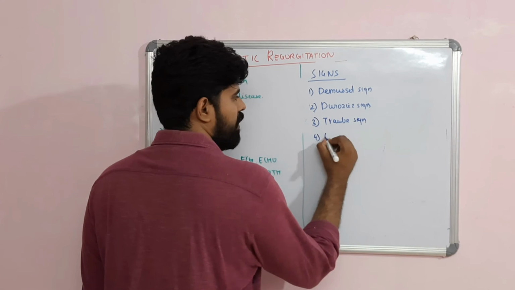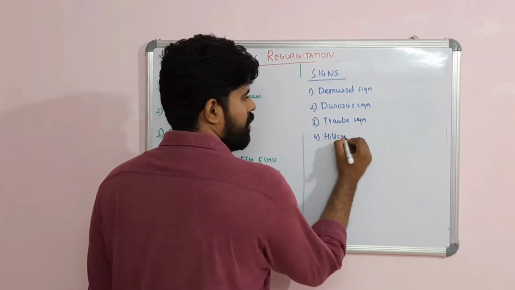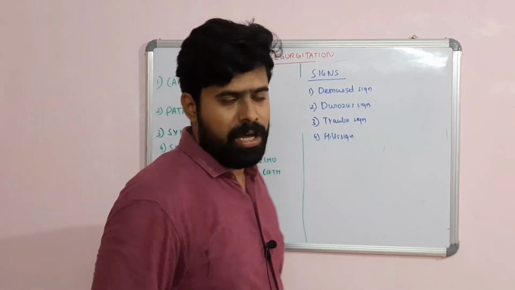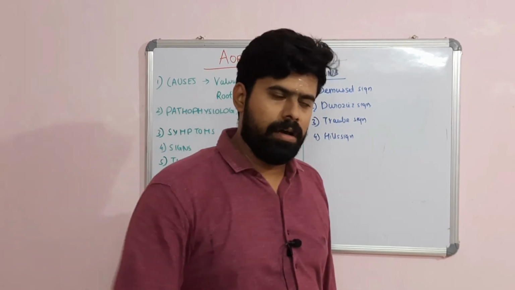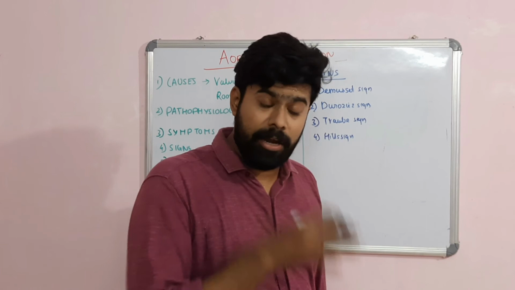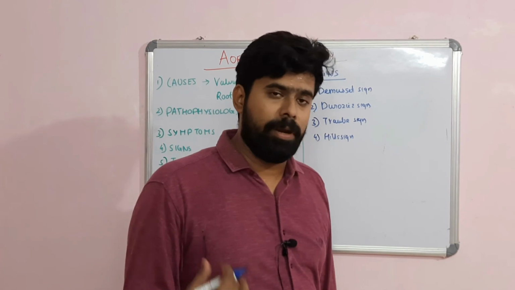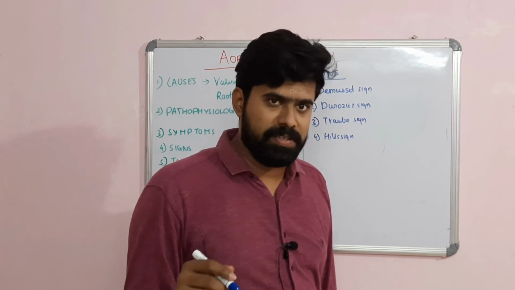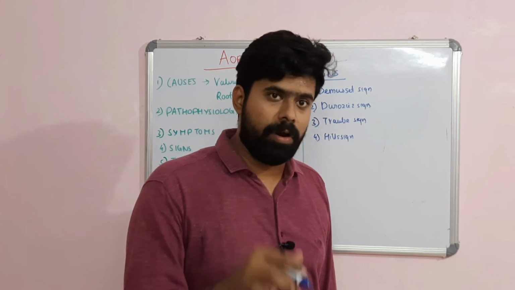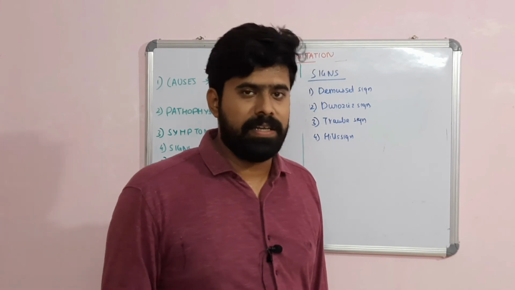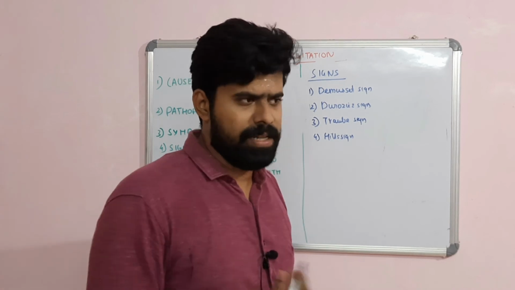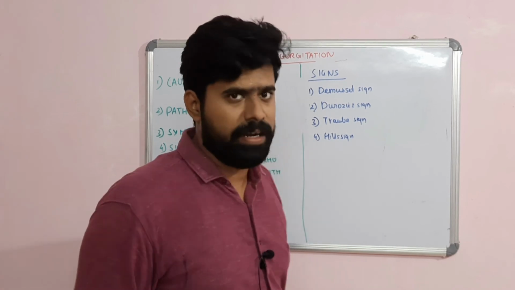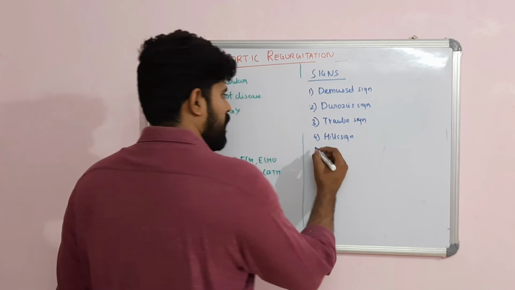Then there is Hill sign. Hill sign means you have to measure the lower limb blood pressure and compare it with the upper limb blood pressure. Normally, the lower limb blood pressure will be slightly higher, and in aortic regurgitation it will be much higher than the upper limb blood pressure. If the difference is more than 20 millimeters of mercury, it is mild. If it is more than 40, it is moderate. If it is more than 60, it is severe. But nowadays, we do not grade this way, as Hill sign is not a marker of severity as per recent studies.